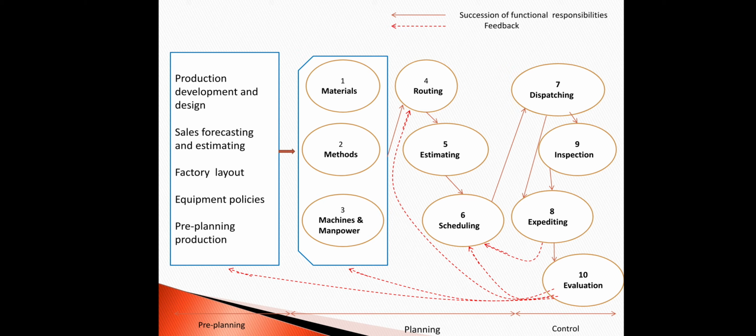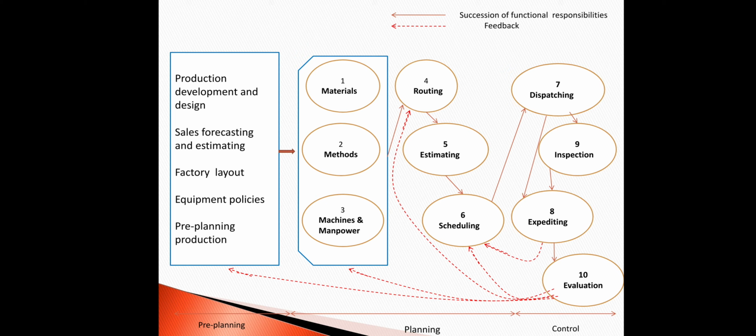And in evaluation, the feedback is collected from different concerned persons, and on the basis of that feedback, the concerned person identifies or evaluates the performance of each and every department and parameter of the organization. So from this diagram you can learn that there are 10 major functions of production. The 10 functions can be grouped in 3 stages, that is pre-planning, planning and control.